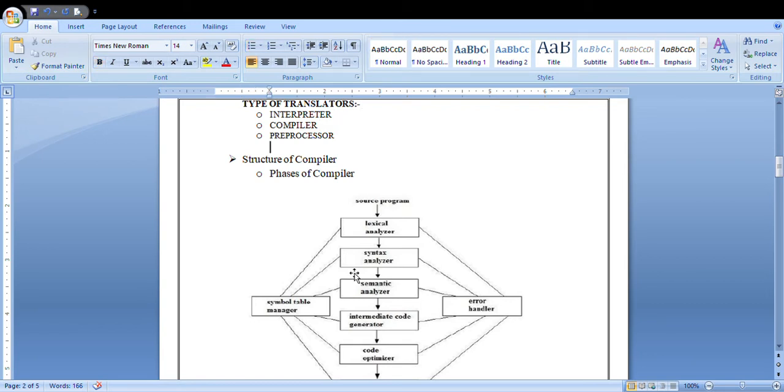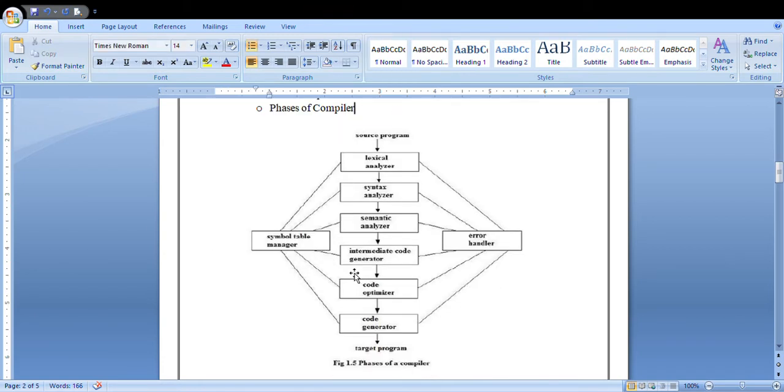And next is the structure of a compiler. How will the compiler work? What is the structure of your compiler? You can also call it the phases of a compiler. There are different phases in a compiler, showing how your code will get executed.